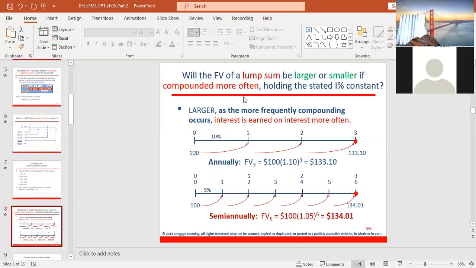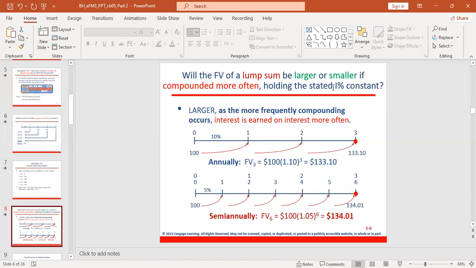So what will the future value of a lump sum be? Will the future value of a lump sum be larger or smaller if compounded more often, holding the stated 1% constant? What this slide is trying to tell you is that there is a difference if the compounding period is annual or semi-annual.